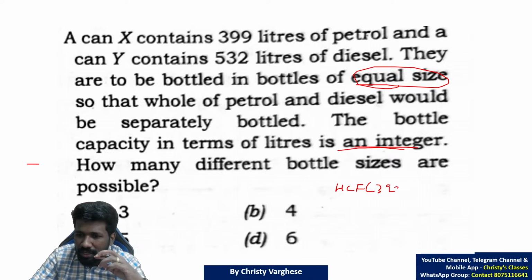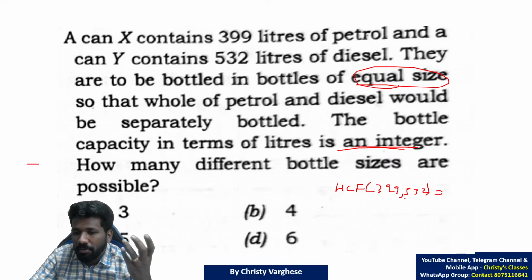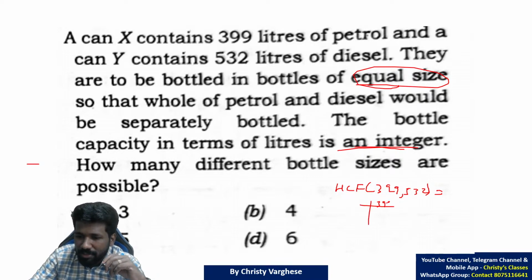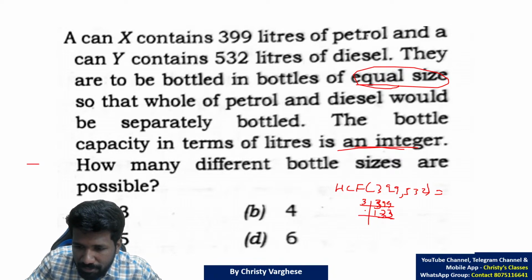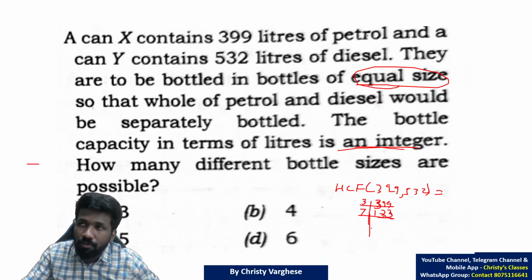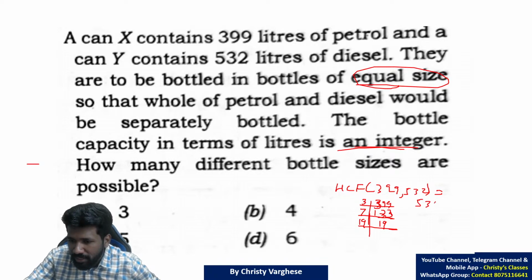Highest common factor of 399 and 532. We have discussed in the class different ways to find it. We can go for the prime factorization way itself because that will help us find other factors easily. 399 is a multiple of 3. The divisibility test will help you identify that. That gives 133. 133 is not divisible by 3, not divisible by 5, but divisible by 7, because 140 is divisible by 7. So 133 is also. So 19. 19 is a prime number, so it cannot be factorized further.